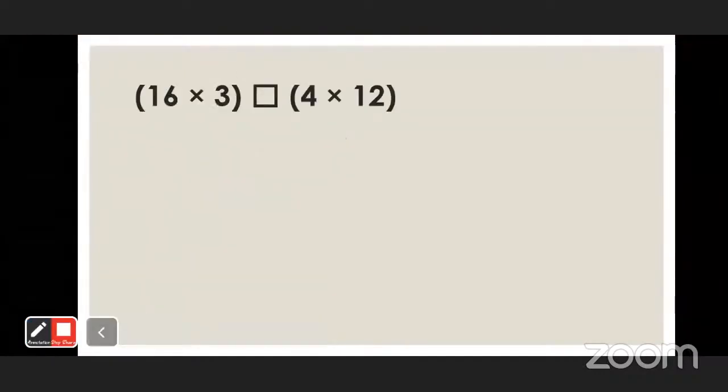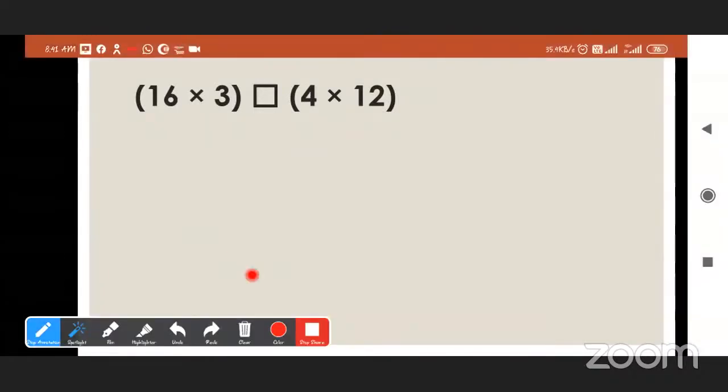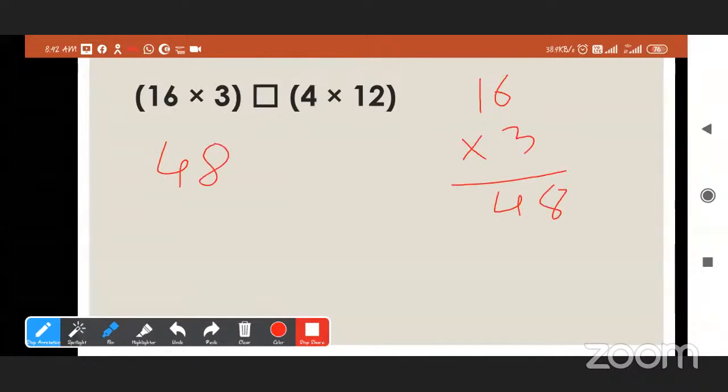Now see the next one. Can you do the multiplication? Okay, 16 into 3 is 48. Very good. And 4 into 12 is 48. That means 48 is equal to 48.